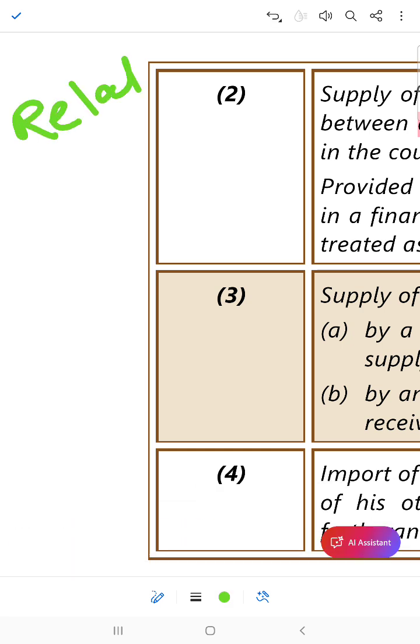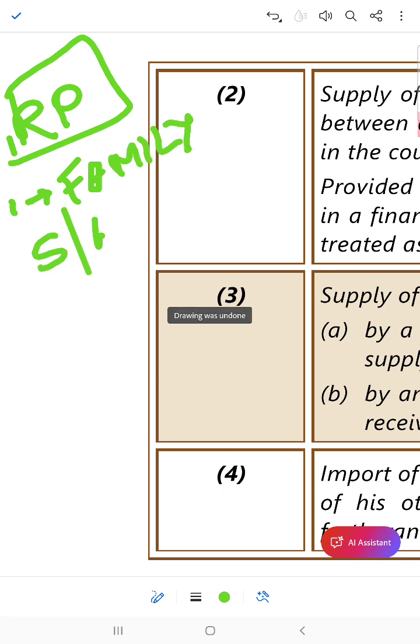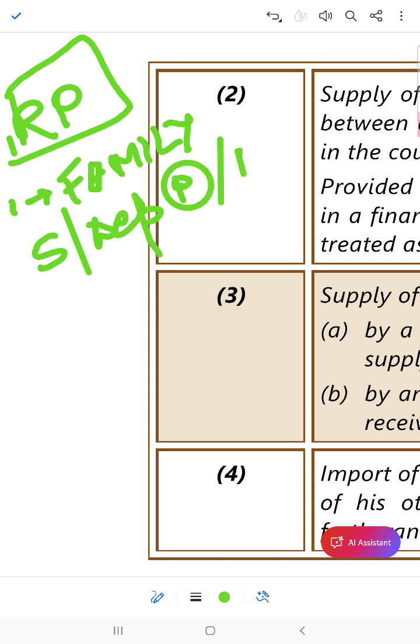Related person, or related person. One, family, of course. Spouse and dependent parents, yeah, brother, yeah, sister.